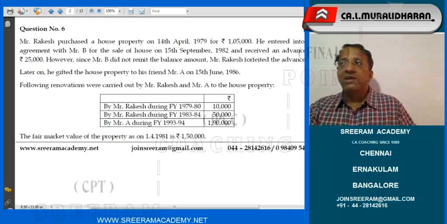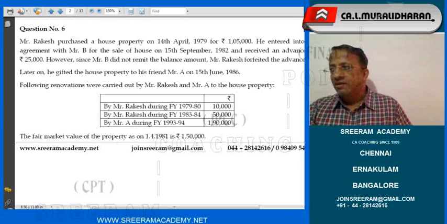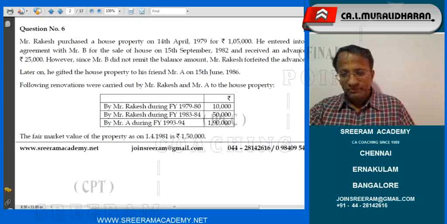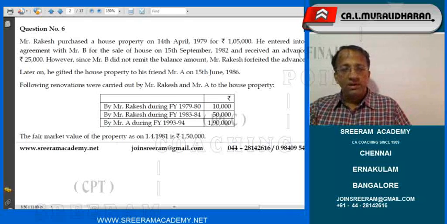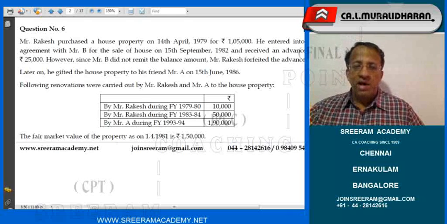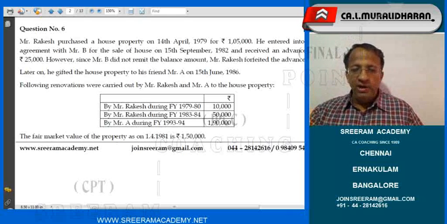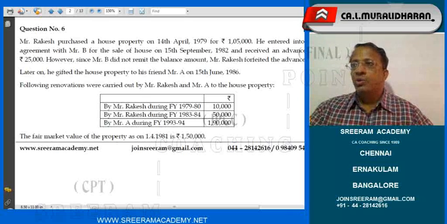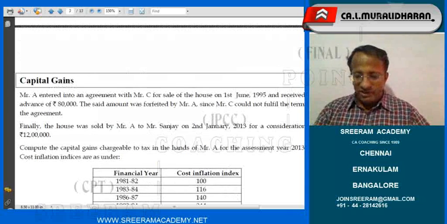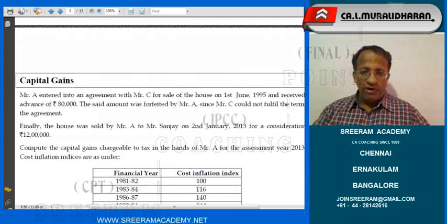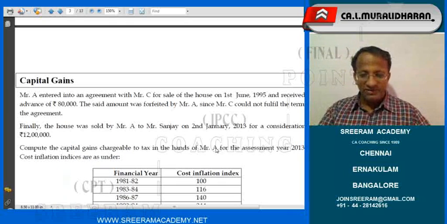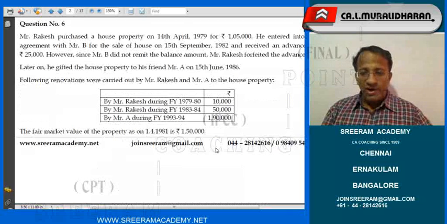That means, in a way, Mr. Rakesh received some portion of the asset and at the same time he had not transferred the property also. This is what had happened. Later on, Mr. Rakesh gifted the property to Mr. A on 15th June 1986. Now, for whom are we taking up this matter for discussion? Is it for Mr. Rakesh or for Mr. A? Look into the question. For Mr. A. That is what I told you.